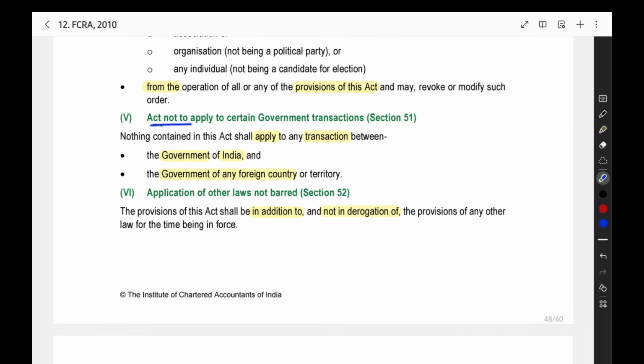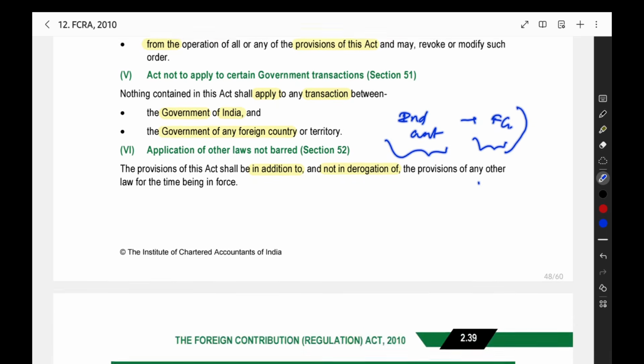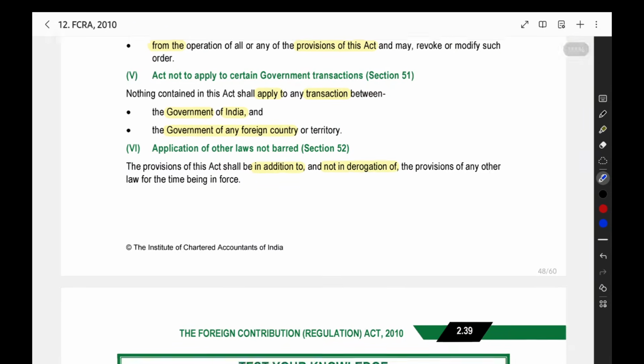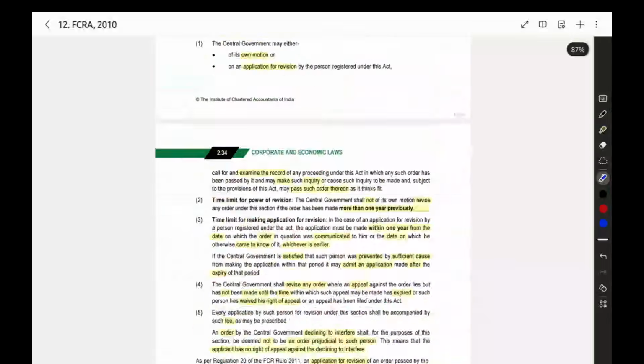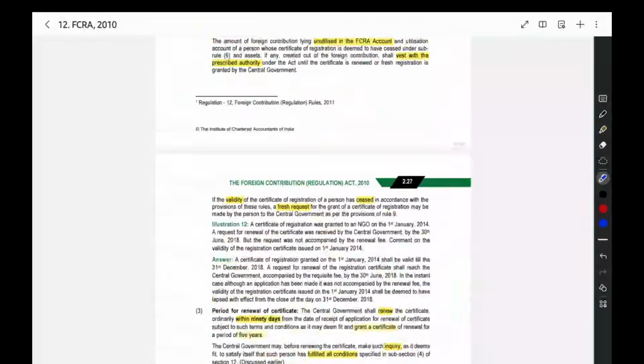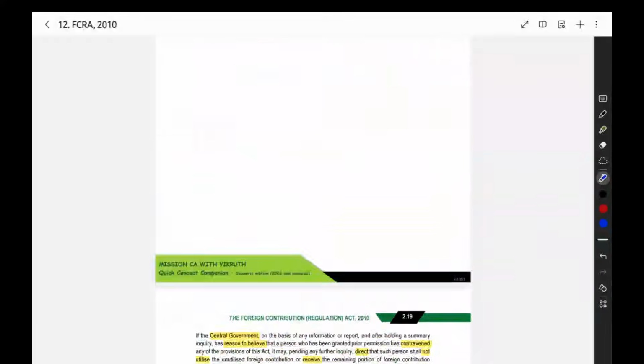Then this Act will not apply to a transaction happening between the Indian government and a foreign government, between these two governments. When some transaction is happening between these two, the Act will not apply. Then this Act shall be applicable in addition to, not in derogation of, such other Act. So that also they have given. That is one more point. So that's all, we have completed everything in this chapter. And one more thing we have to see is the administrative expenses point.